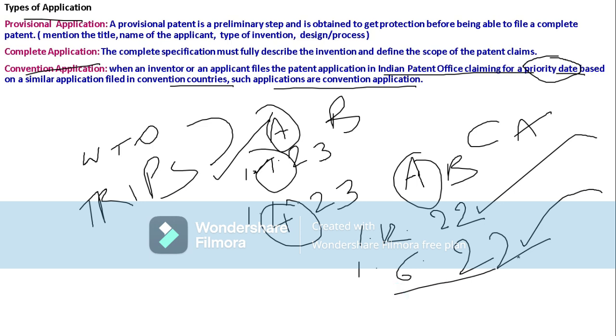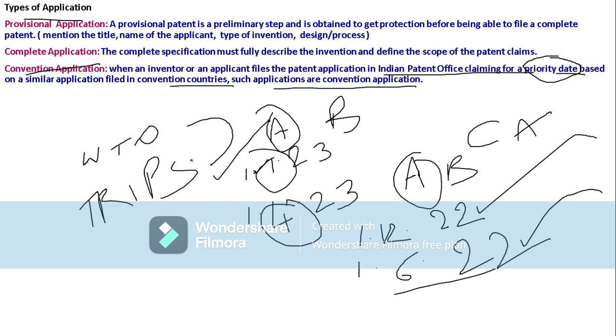So B will get the priority date. The priority date depends upon the provisional application and the convention complete application. The convention application depends upon the convention countries who are in the WTO and TRIPS, and those countries will protect the rights of the inventor.